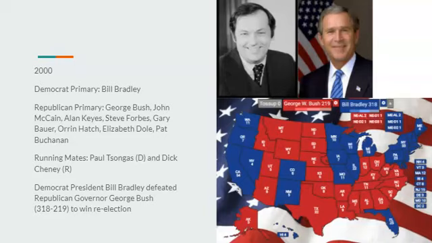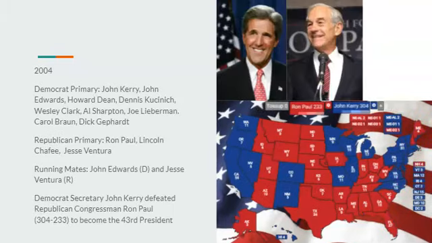In Bradley's second term, we would have a more liberal No Child Left Behind Act. He would sign something that was a bit more liberal. We would still have 9/11. We would go into war with both Iraq and Afghanistan, as well as invading Iraq. And the Patriot Act would still be signed under President Bradley. And we go on to the 2004 election.